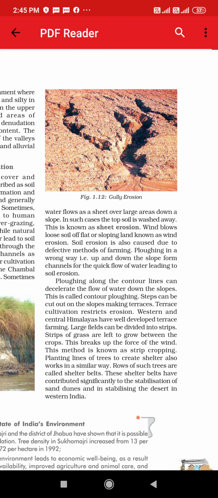Large fields can be divided into strips. You know what we can do is we can make a strip, and between two there will be space so that water can flow through that. Large fields can be divided into strips, so strips of grasses are left. We can give an example of sugar cane, right? In sugar cane they have made strips, whole strip is there, then between two strips there are spaces so that water will flow away easily, right?